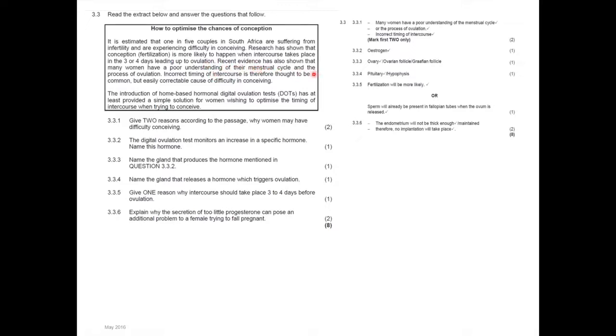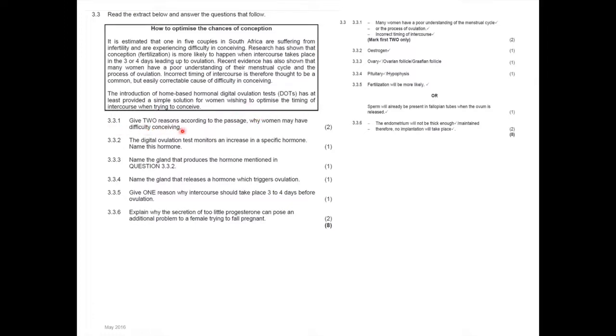Recent evidence has also shown that many women have a poor understanding of the menstrual cycle and the process of ovulation. Incorrect timing of intercourse is therefore thought to be a common but easily correctable cause of difficulty in conceiving. The introduction of home-based hormonal digital ovulation tests, DOTs, has at the least provided a simple solution for women wishing to optimize the timing of intercourse when trying to conceive. So when you're given a passage, try your best to answer from the passage.